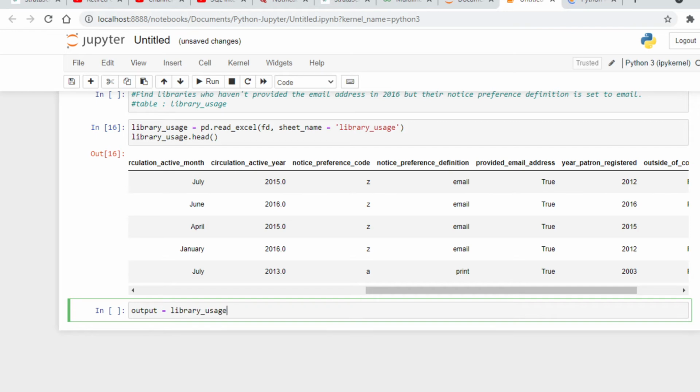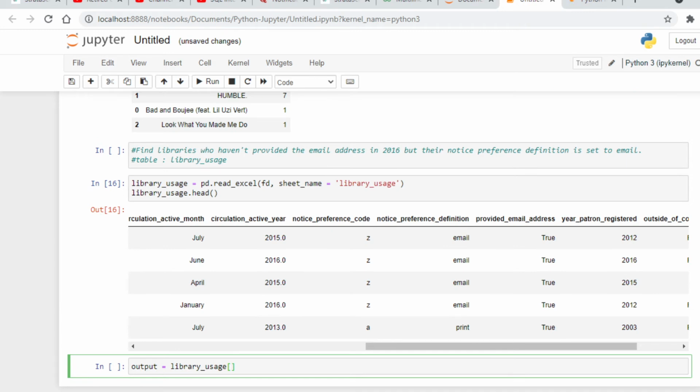library uses, and then here our first step will be filtering our data where our notice preference definition is email, because we need to find libraries who have not provided their email address in 2016 but their notice preference definition is set to email. So first we will filter our data where notice preference definition equals email.